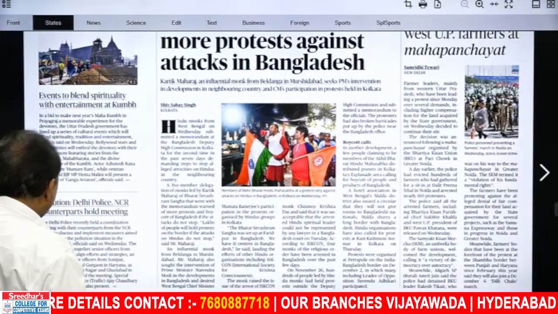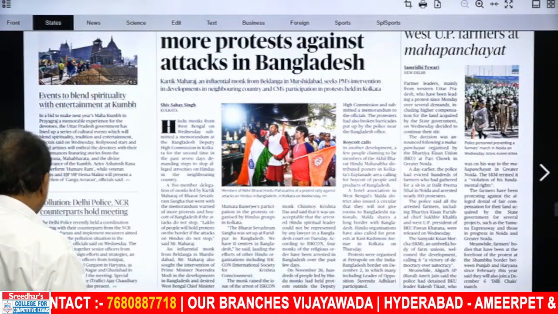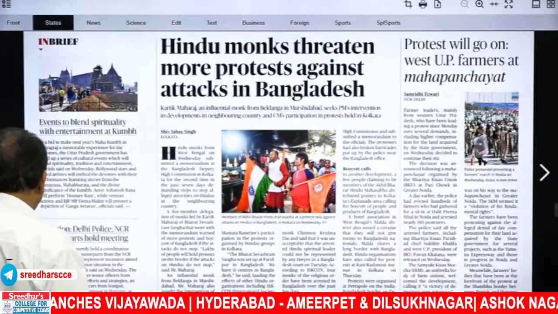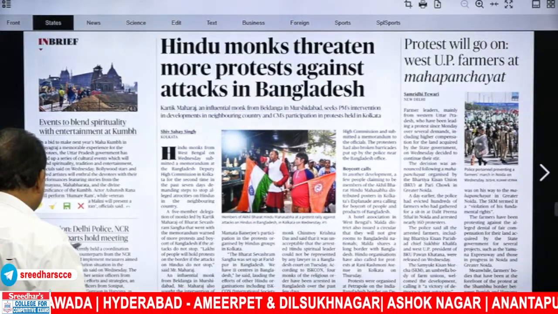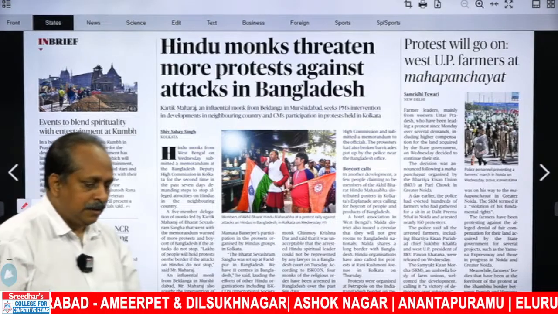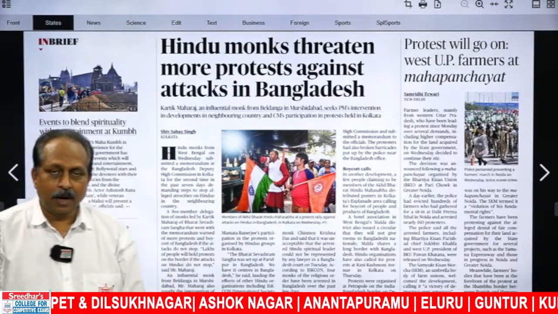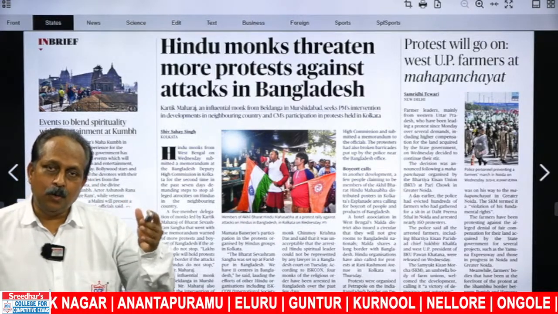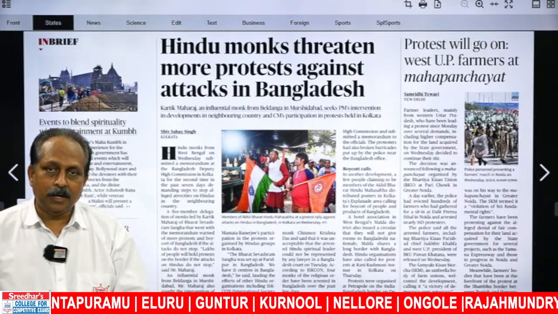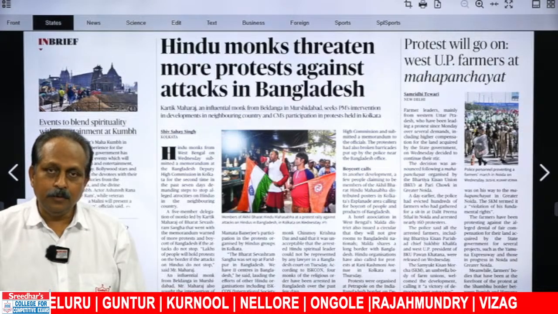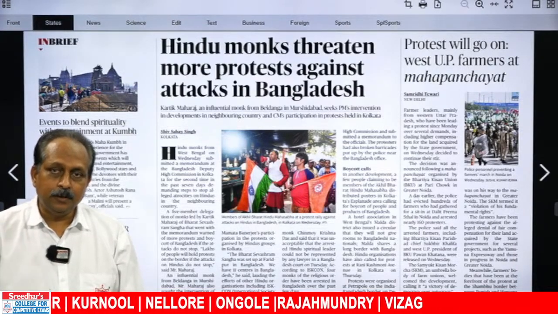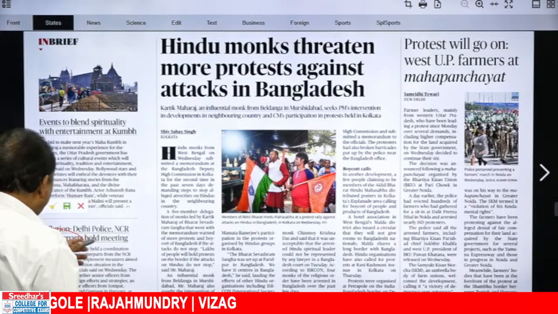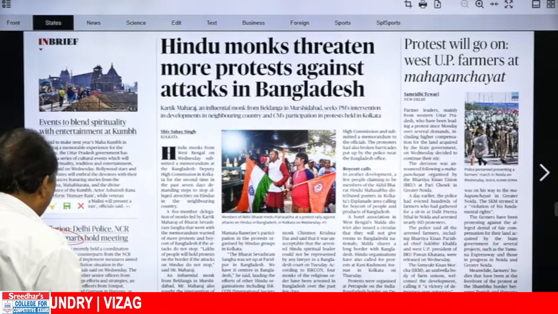Pollution. Delhi police NCR counterparts hold meeting. Counterpart we have got a few times. What does it mean? Imagine there's a company with branches in different countries. The manager who is in India and the manager who is in the US, how do they refer to each other? They have to say, he is my counterpart or she is my counterpart at the same level. Delhi police NCR counterparts hold meeting.